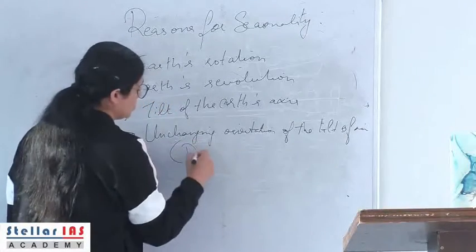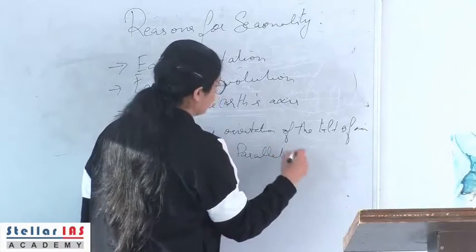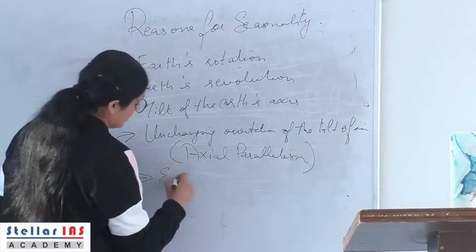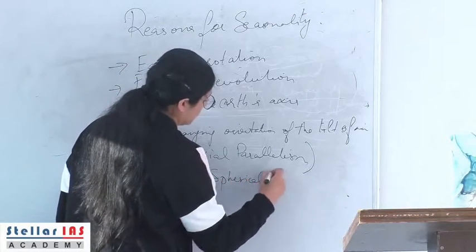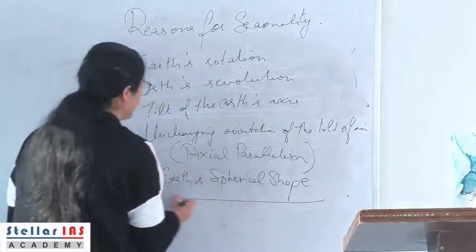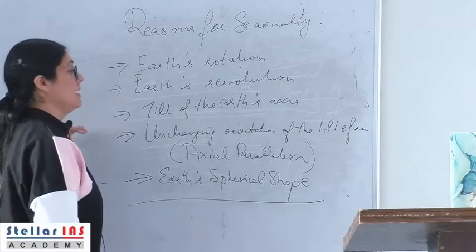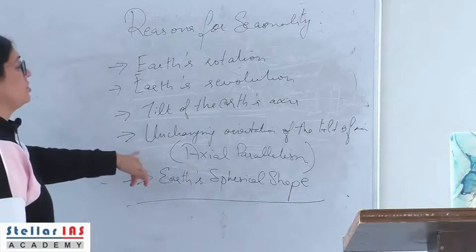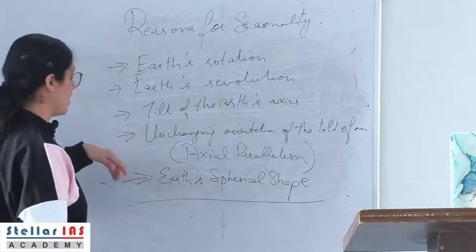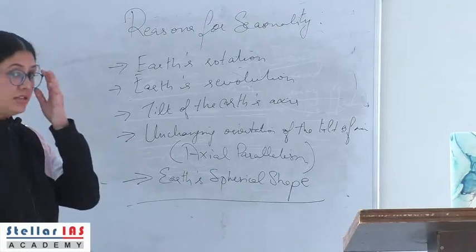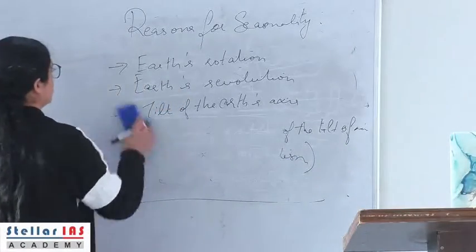This is also referred to as axial parallelism. And the last is Earth's spherical shape. So all of these are the reasons for seasonality: Earth's rotation, Earth's revolution, tilt of the Earth's axis, unchanging orientation of the tilt of Earth's axis. What this is, we'll just know after this point. And the next is Earth's spherical shape.